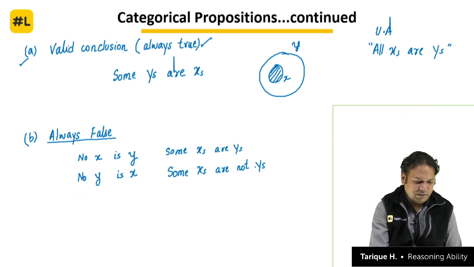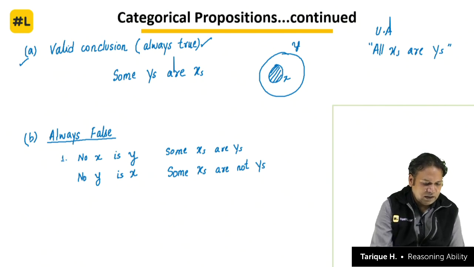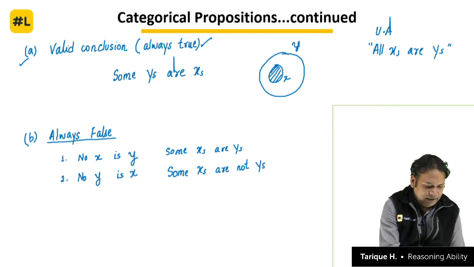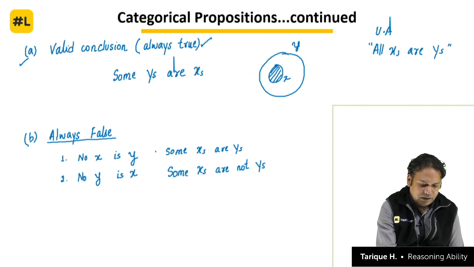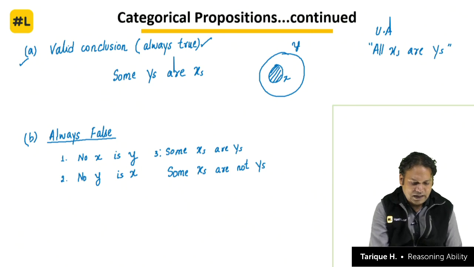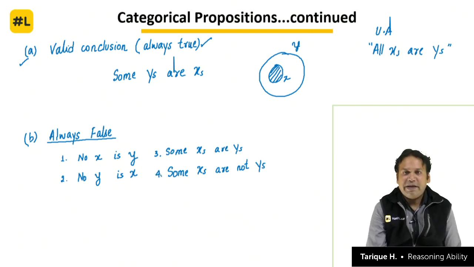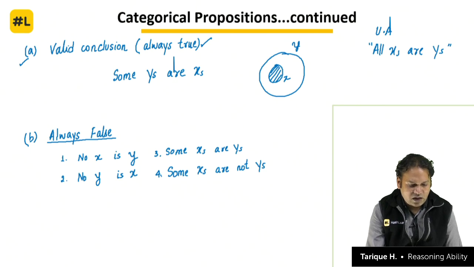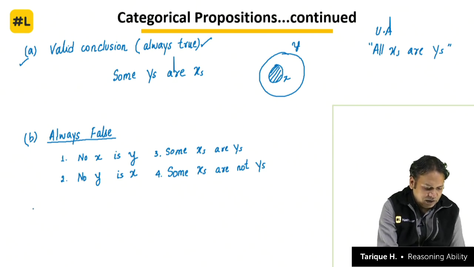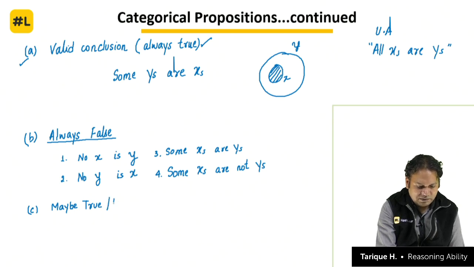That is why these four statements here, one, that no x is y, second, that no y is x, third, some x's are y's, and fourth, some x's are not y's, all of these are always false. Now the third thing that we have to keep in mind is, what are the statements that may be true or false? See, always there will be some statements which may be true or false. This is what we call as possibilities.